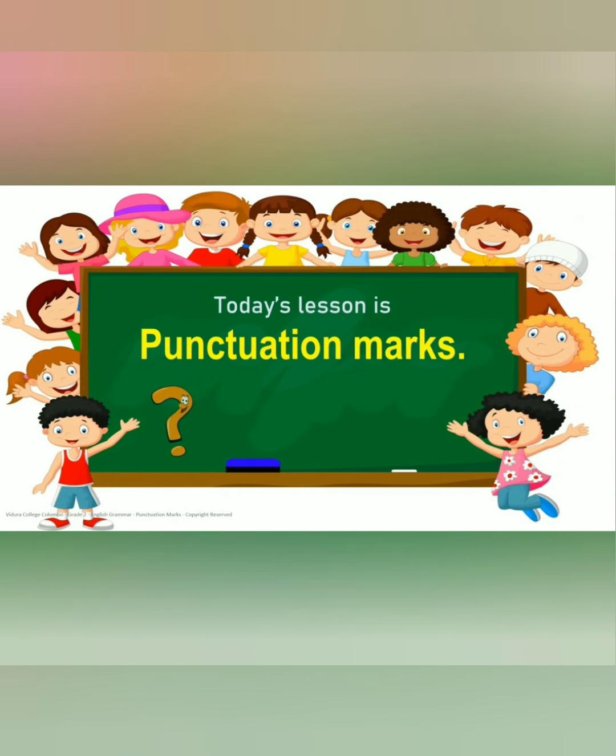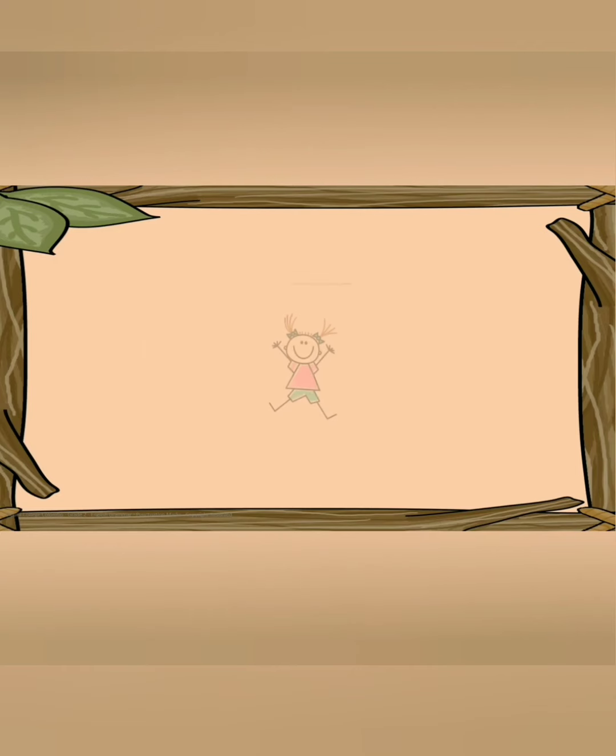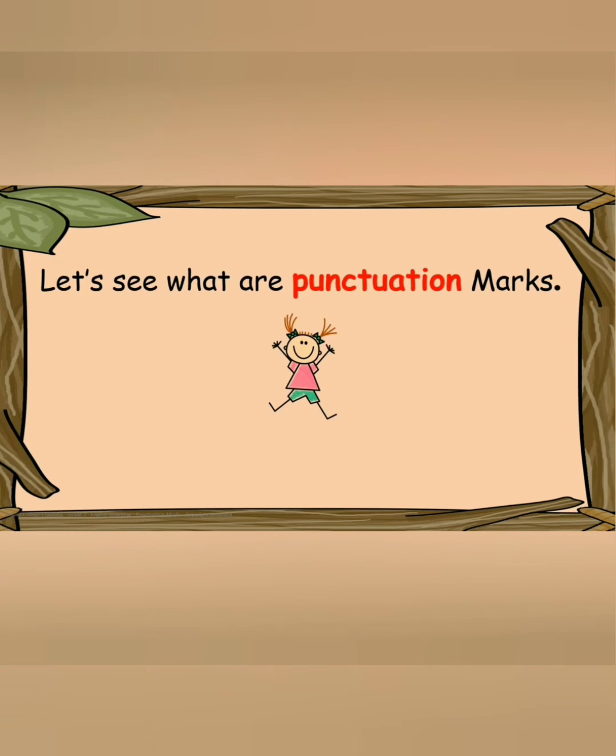Punctuation marks. Kids, there are 14 punctuation marks in English grammar. But today we'll study about only 4 punctuation marks. Let's see what are punctuation marks.